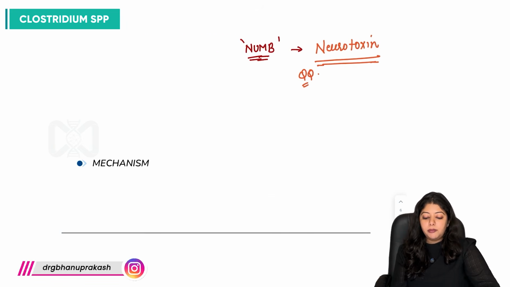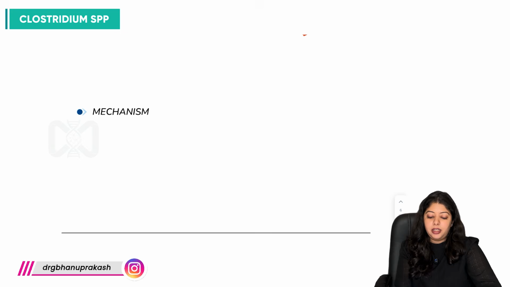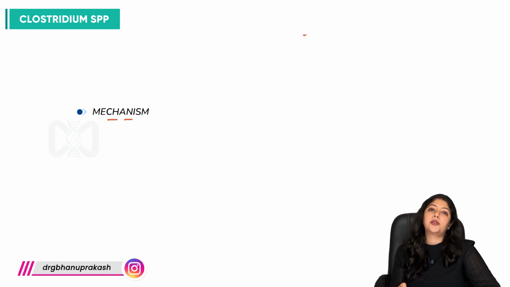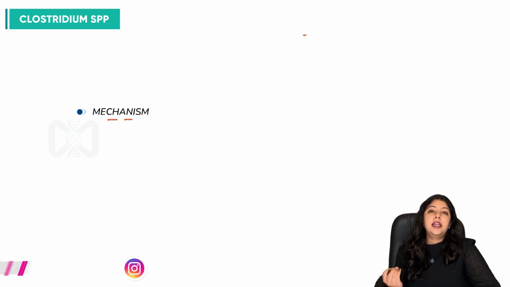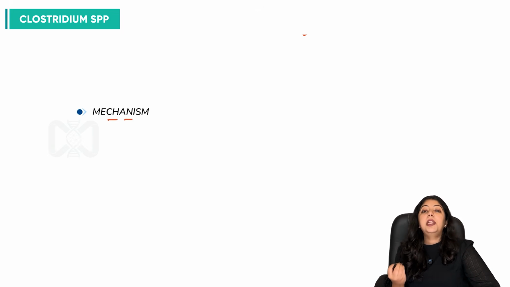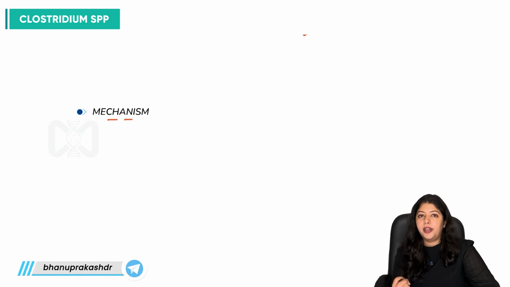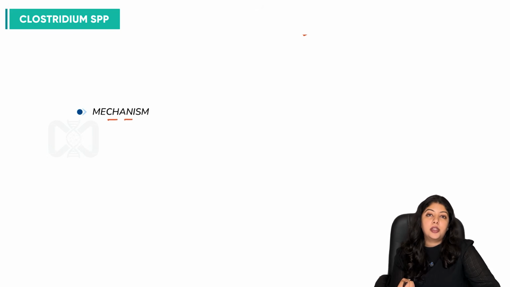And what is the mechanism of this toxin? What does botulinum toxin do? It is very important that it is not the bacteria producing the clinical manifestation, it is the toxin, right? So once this bacteria enters our body, how is it going to affect us? We will be getting spores in our body.